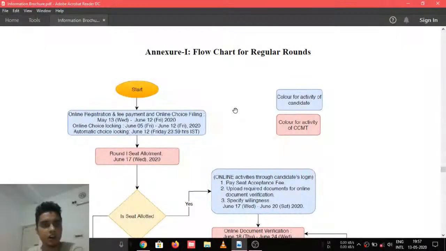So this is the official information brochure provided by CCMT. First you have to start the counseling by registering yourself, making the payment of the fee and filling the choices within these dates, May 13th and June 12th. And online choice locking will be open for all from June 5th to June 12th.